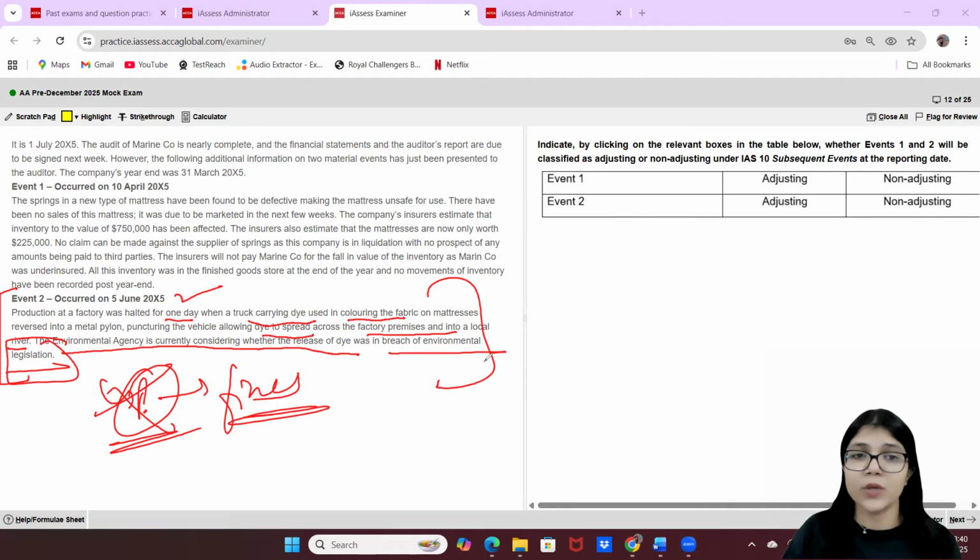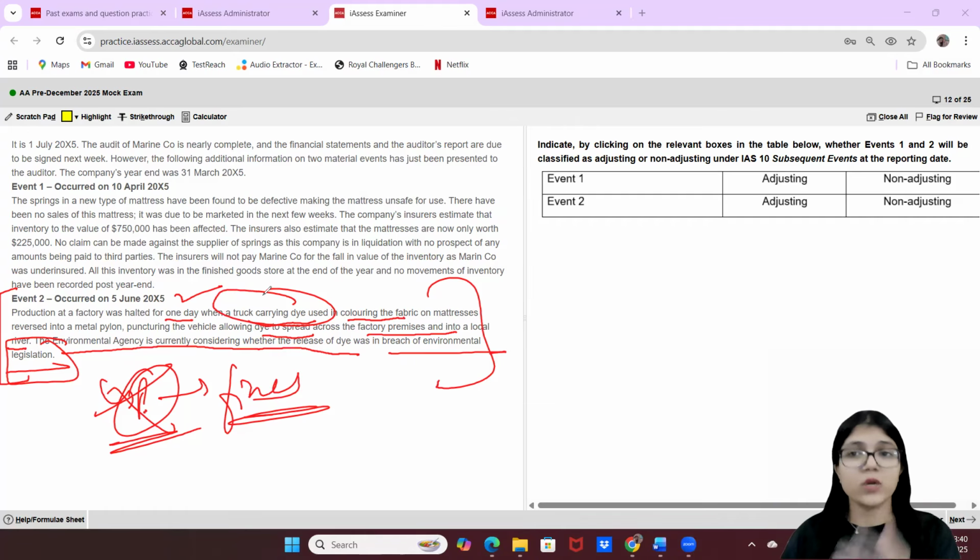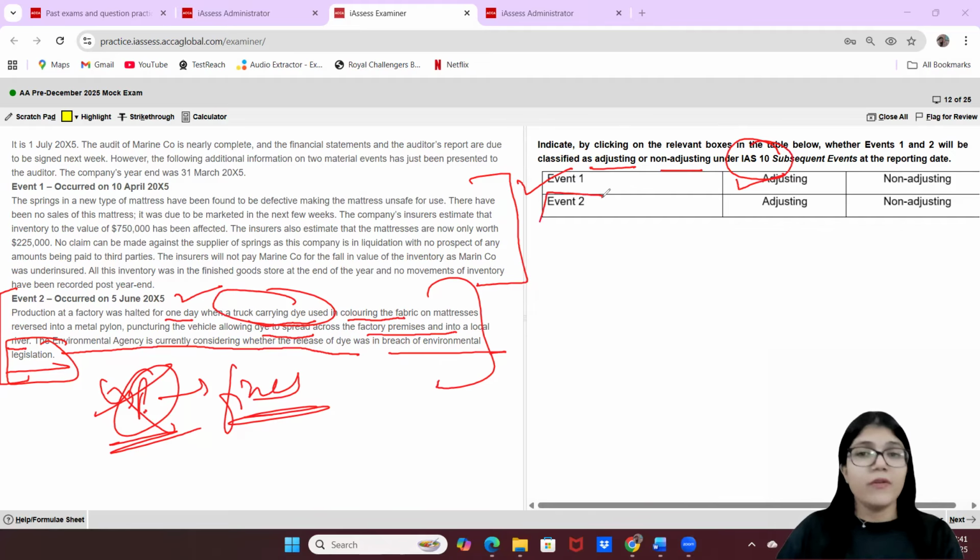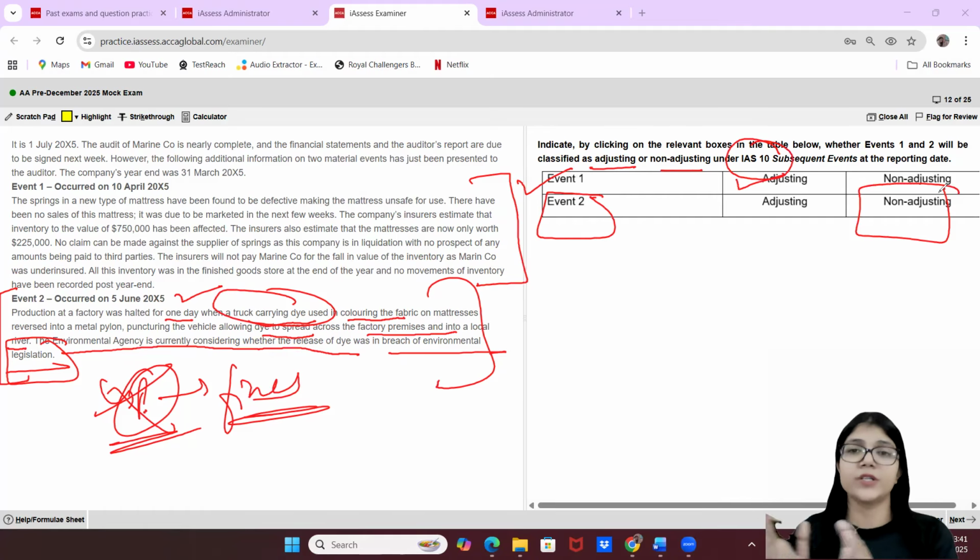Why? As I just explained to you, prior to the year end, you did not know that the truck was going to collapse and dye was going to go into the river and everything was going to get spilled. Of course not. It's an accident, right? So that is the reason this is a non-adjusting event. That is what the question is asking us. By clicking on the relevant boxes, events 1 and 2 will be classified as adjusting or non-adjusting as per IAS 10. Event 1 is adjusting, as we have already discussed, because the conditions existed previously as well. Event 2 is non-adjusting because the conditions did not exist prior to the year end. It was an accident which occurred after the year end, right?